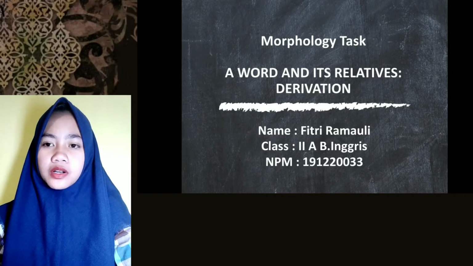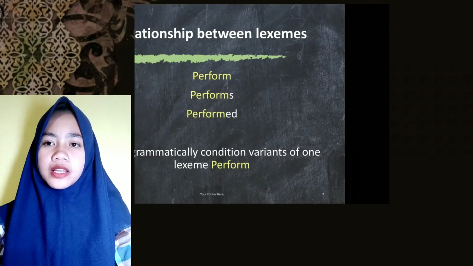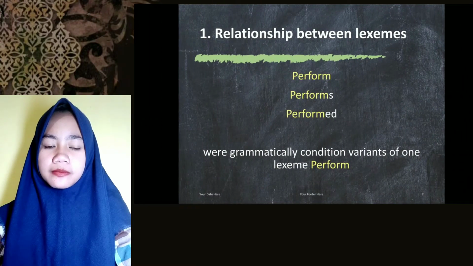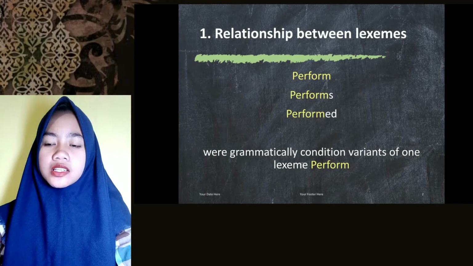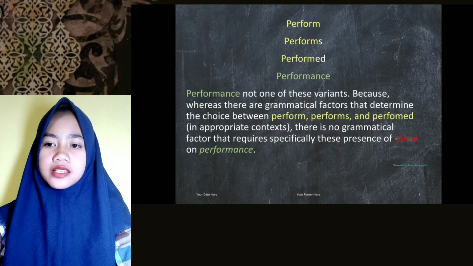Today I will tell about a word and its relative of derivation. Number one is relationship between lexemes. This is the example of perform, performs, and performance. There are three words where grammatical condition variance of one lexeme is performed, but performance is not one of these variants.